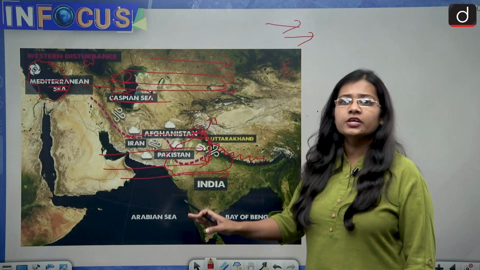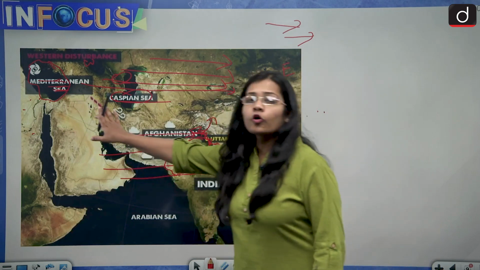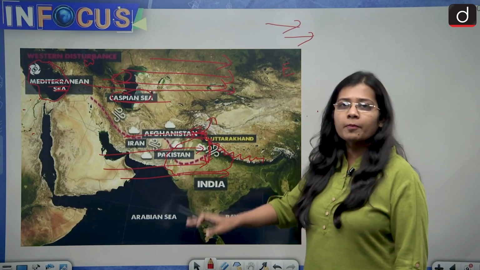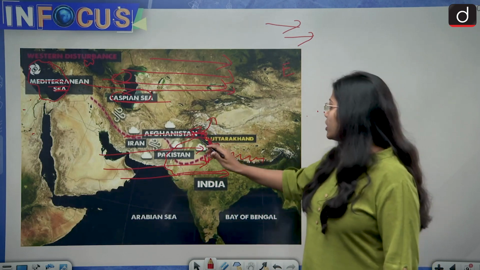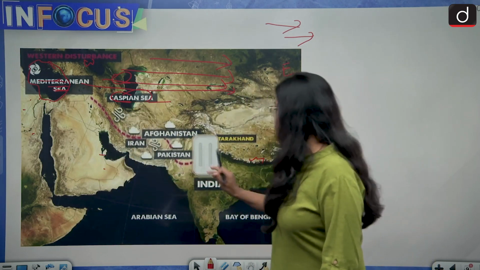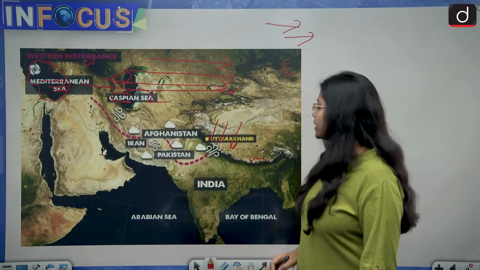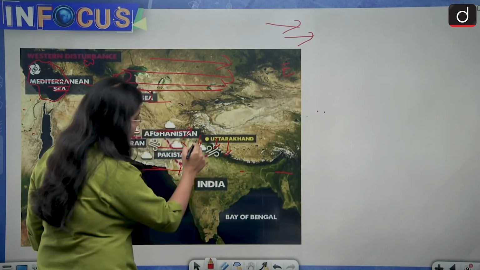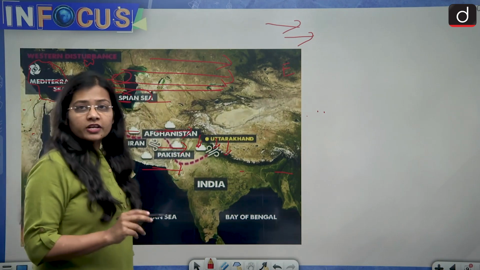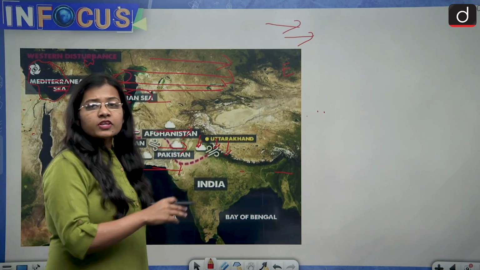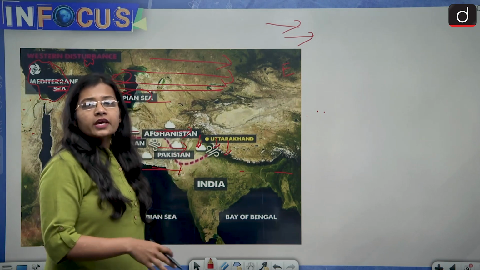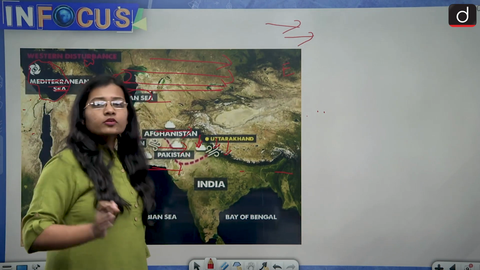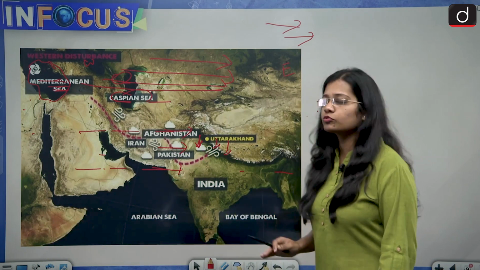the month of March in India, because there are 4 events of western disturbances which have been observed by the IMD in the month of March, and these western disturbances have led to the rainfall in India. So these western disturbances cause the process of condensation, and condensation leads to precipitation when the water vapor turns into liquid, and then what happens is rain. So this complete process of western disturbances is what leads to the rainfall.